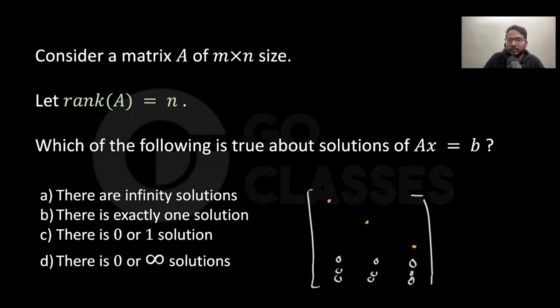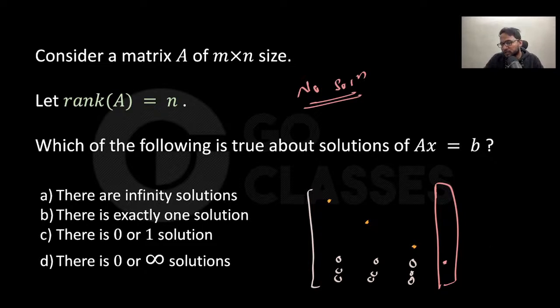Now, what are they saying is true about the solution of Ax equal to B? It may exist, you do not know, it depends on B. Whatever B you bring will be something like this, as long as it is in the column space of A, the vectors of A. So it depends on this, maybe zero, maybe not zero. Let's have 2 cases. If this is non-zero, then there is no solution. So there is either no solution, it depends on B actually, right? Are you getting me? If this is zero, then do you have a free variable? Tell me here. Do you have a free variable here?